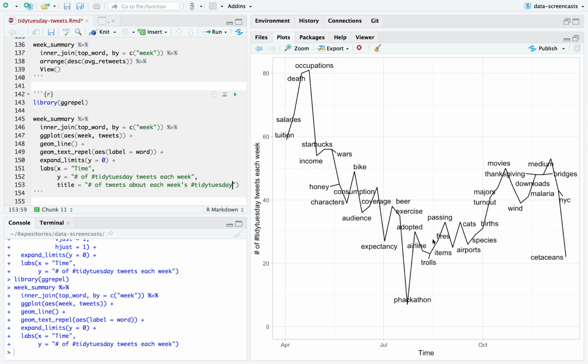Let's see, and the spike back up in early October started with one on turnout. Yeah, I think, yes. Looks like this one was on majors. And then it kind of kept up. And as you'd imagine, in late December you get fewer tweets. And we'll see how it continues in the new year.